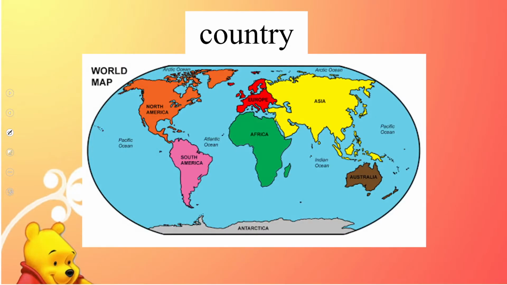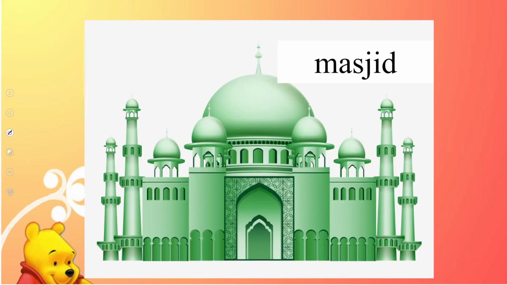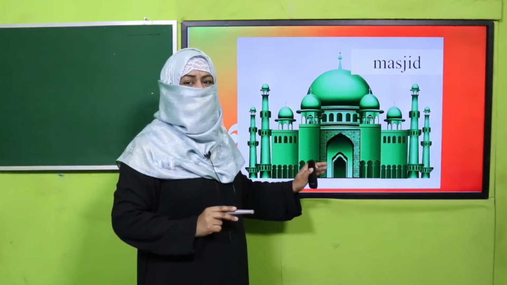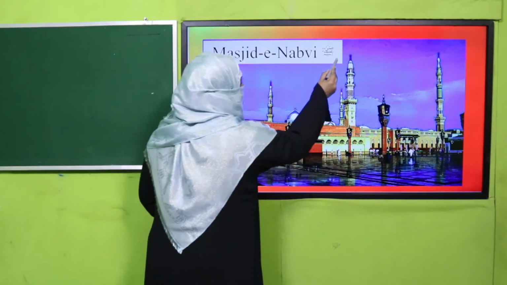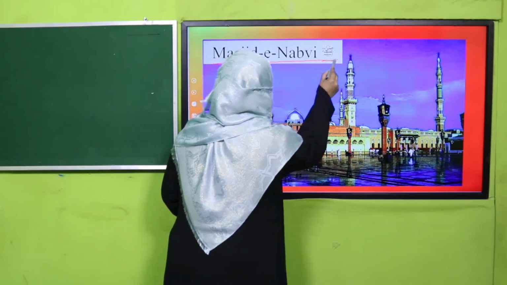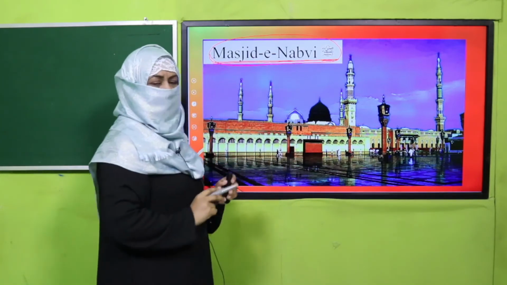When I say country, country is a naming word for a place and it refers to any country. But when I say Pakistan, it's a naming word for a place and that is a particular name. It is the name of our beloved country, Pakistan. All right. And masjid, every masjid or any masjid. But when I say Masjid Nabawi, Sallallahu Alaihi Wasallam, this is in Medina and it is a particular name.